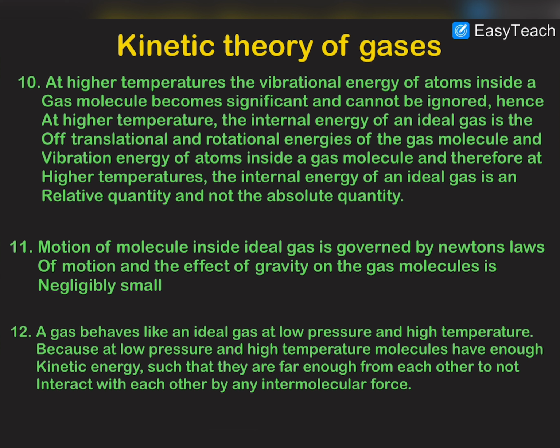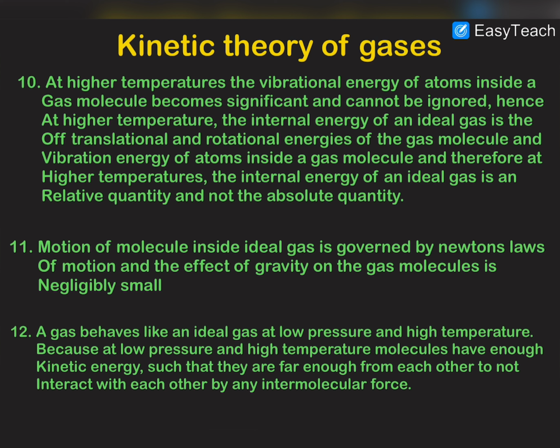Therefore, if a real gas is taken at higher temperature and lower pressure, at higher temperature the kinetic energy of the gas molecules would be higher and they would run away from each other in different directions, and at lower pressure the molecules are not pressed or forced to sit closer to each other.